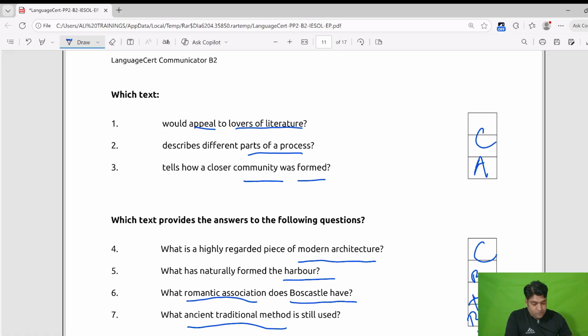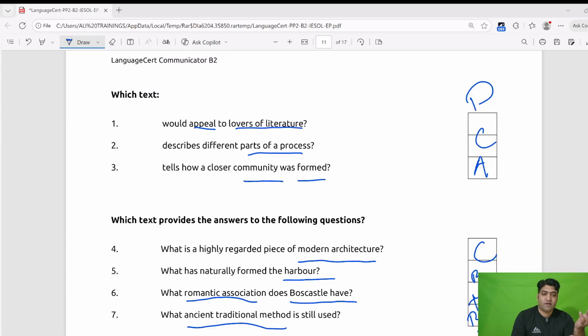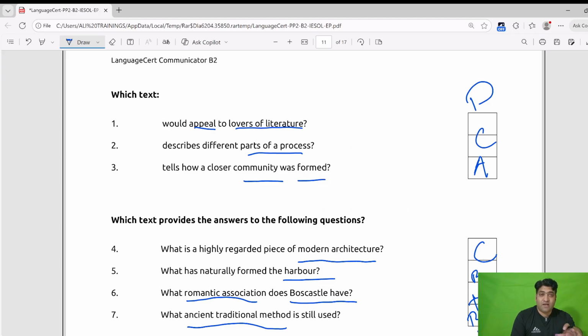So due to Thomas Hardy, we will write D here, the answer to question 1. So these are our questions and answers, and how we locate the information, and then we write in front of these questions where we have found the information, D, C, A, B, or whatever passage you name it, and that will be your answer.